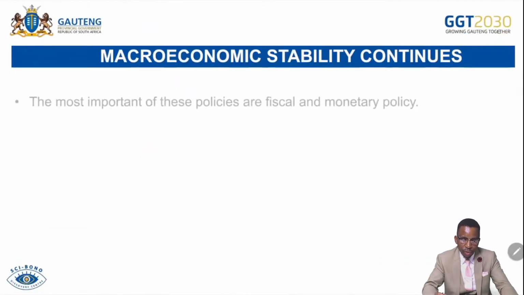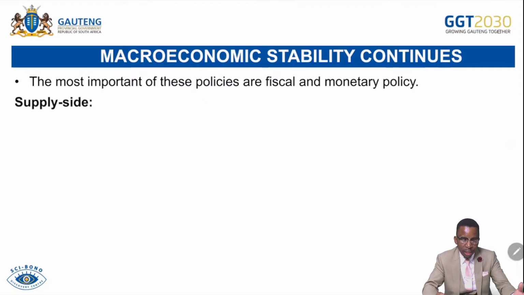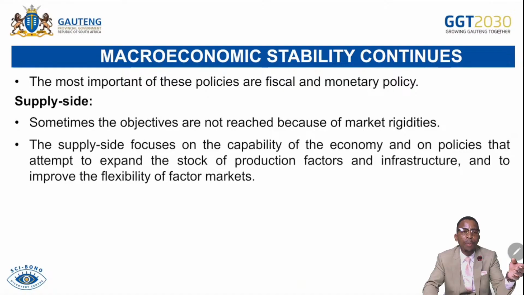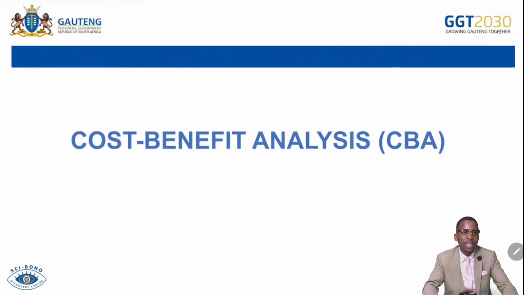Then we continue. I think this one has been mentioned. On the supply side, the state intervenes by using other measures like improving human resource development so that people can be marketable and also employable, and by ensuring the efficiency of the market and efficient use of inputs. That is part of ensuring that factors of production are used effectively and firms adapt to new technology so that they can produce more goods and services.